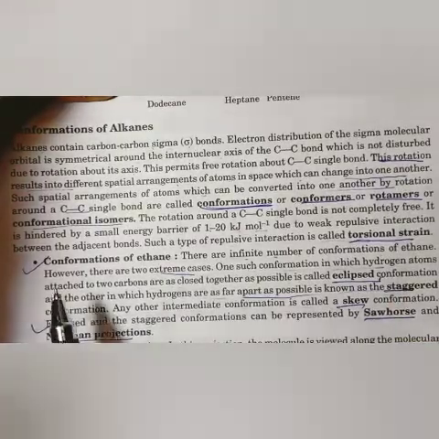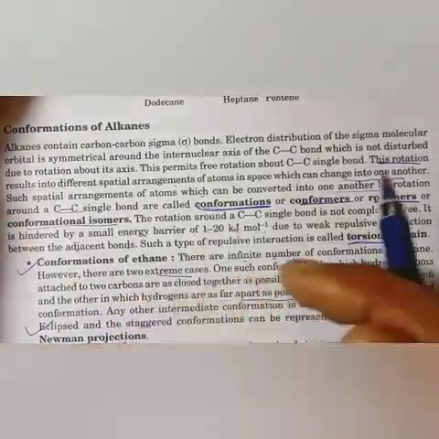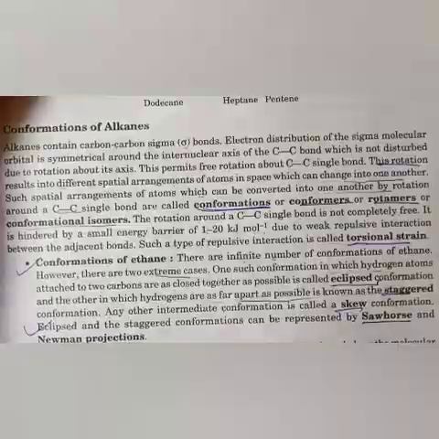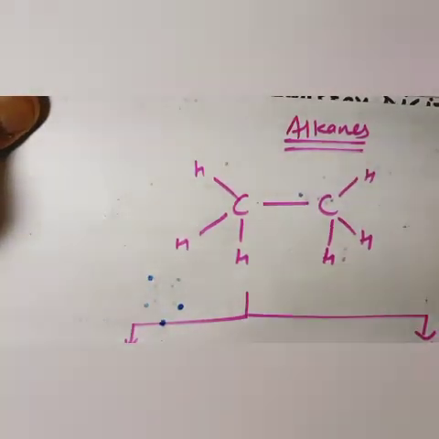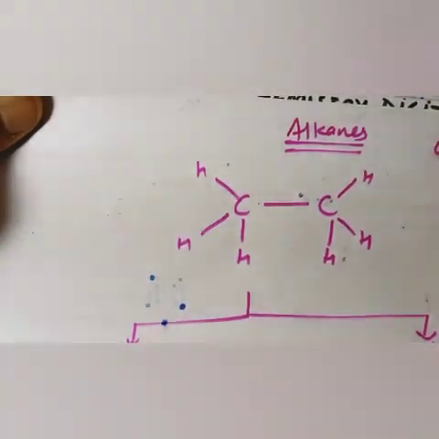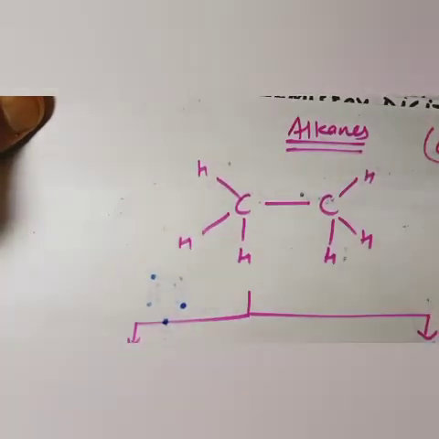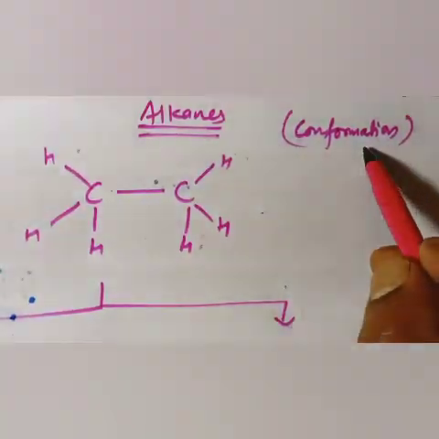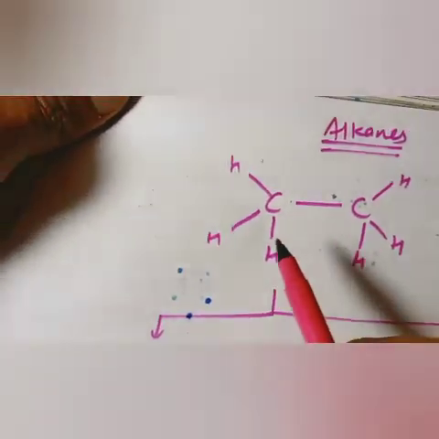What I said, we need to see how that will be changed. If I explain the conformation or rotation, I will explain the conformation of alkane. So the formula of ethane is CH3CH3.